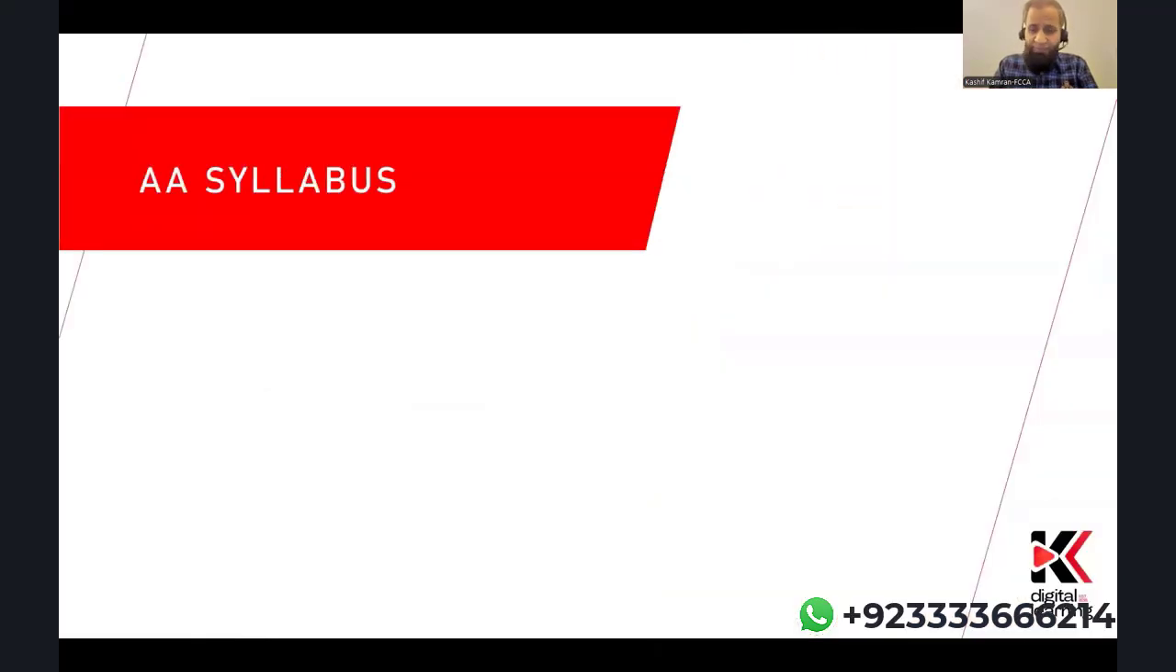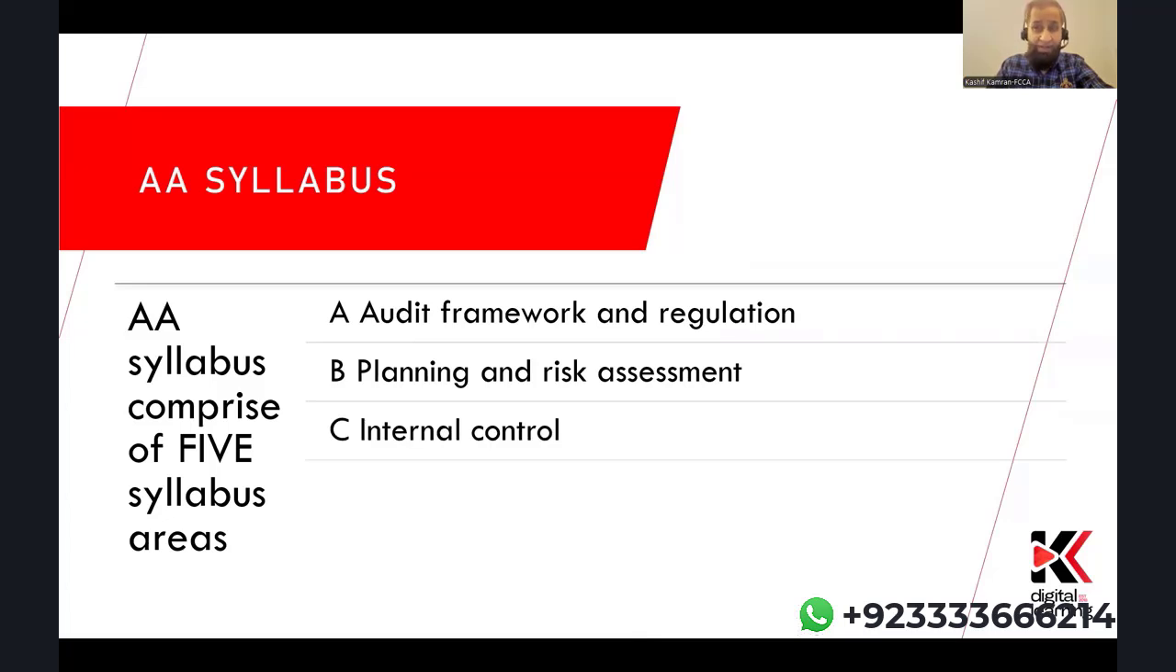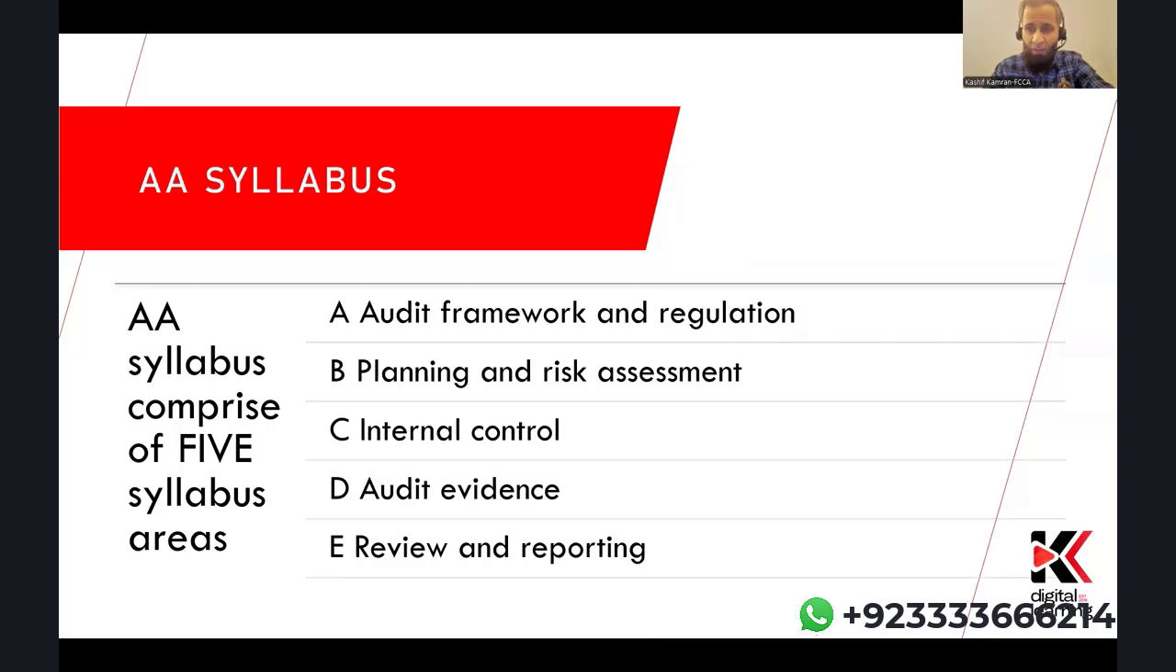The AA syllabus consists of 5 syllabus areas. Let's look at each one of them. A is audit, framework, and regulation. B is planning and risk assessment, a very core area for the AA examination. C is internal controls, another very important area when it comes to exam focus. D is audit evidence, another very important area because it has a strong emphasis in Section B of the paper. E is review and reporting. These are the 5 syllabus areas.